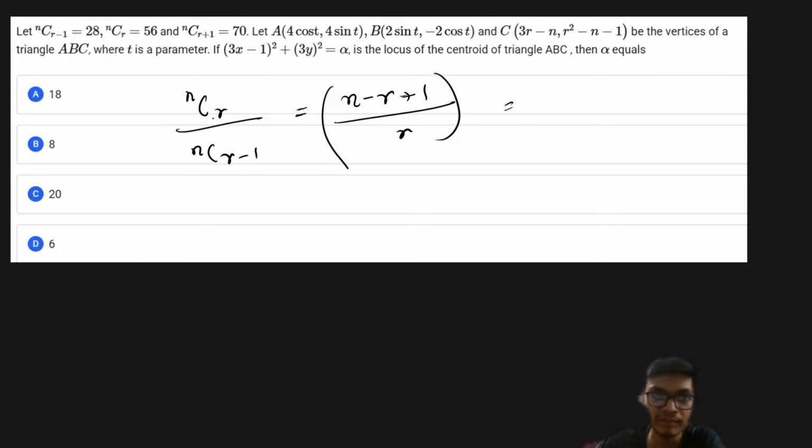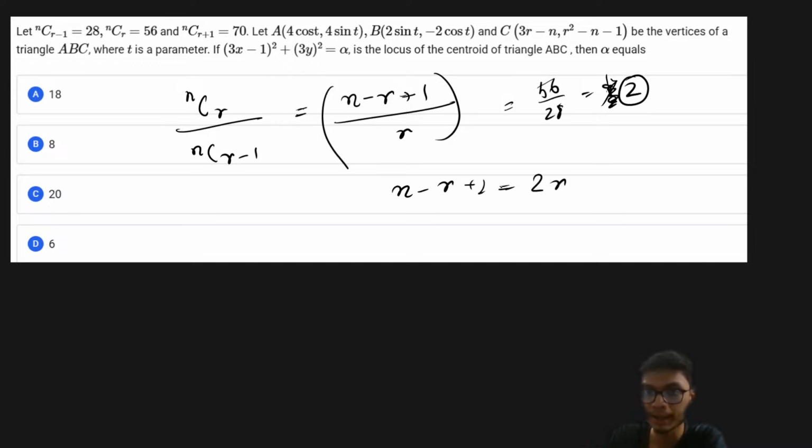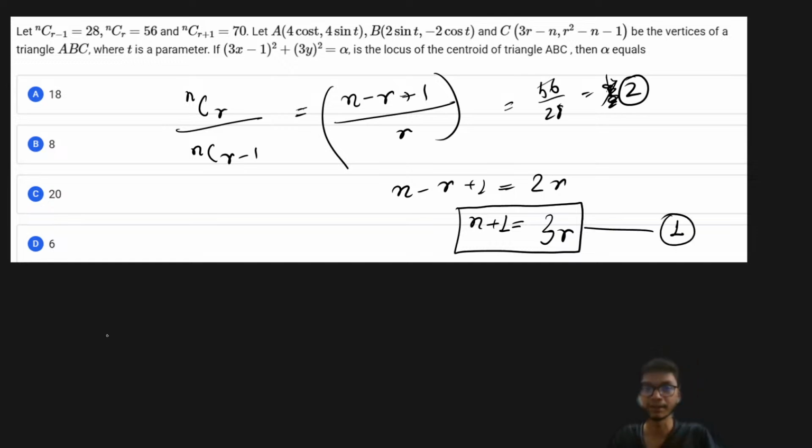So if you do nCr by nC(r-1), that is going to be 56 upon 28, which is going to be equal to 2. From here, you will have (n - r + 1) equals 2r, and that is going to give you n + 1 equals 3r. That is one of the equations consisting of n and r.